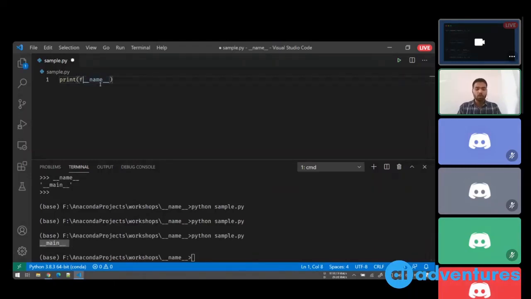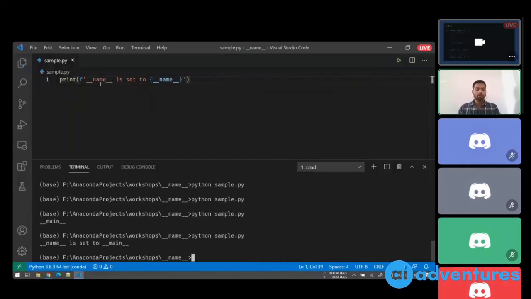So I can make it more readable by printing "__name__ is set to" and then the value. Okay, so now you can see __name__ is set to __main__. So when you directly execute the script, say sample.py, then the name variable is set to __main__. This is the normal, obvious behavior.